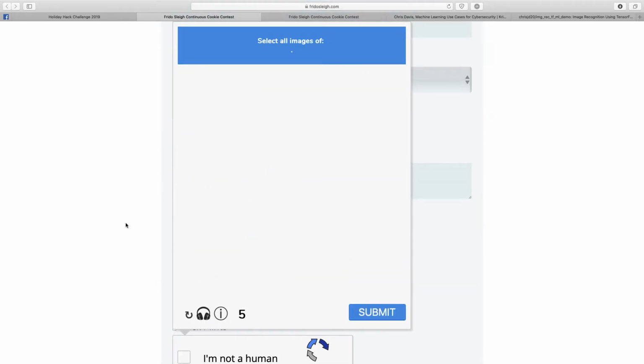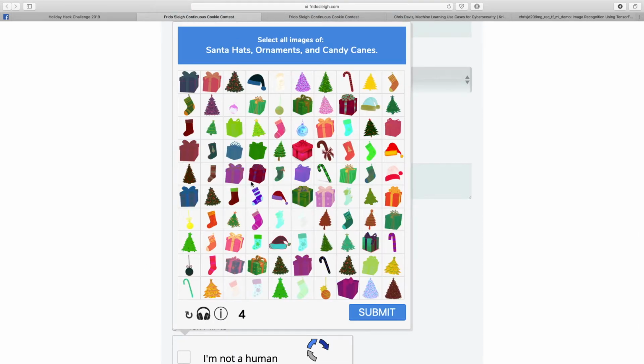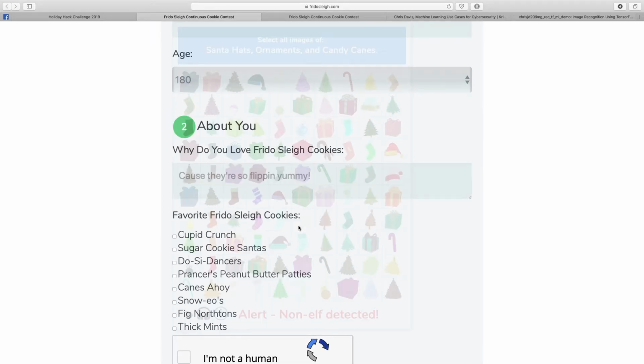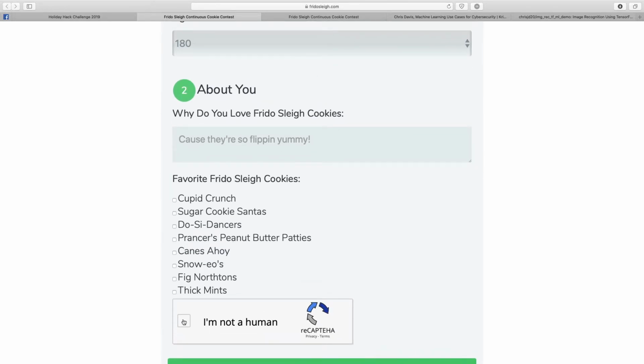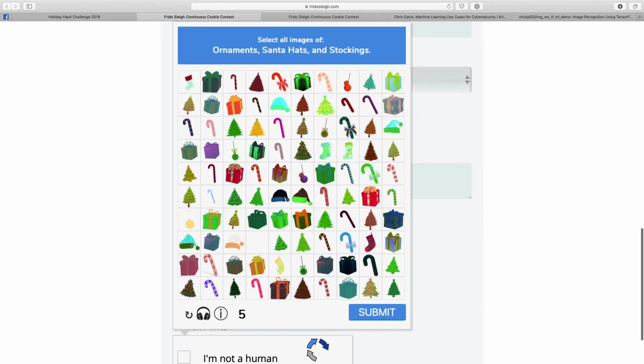So if I click on I'm not human, you get about 5 seconds here to select Santa hats, ornaments and candy canes, and if you're not quick enough, you fail. So there's no way for me to kind of do this manually. So that's where the machine learning portion comes in.